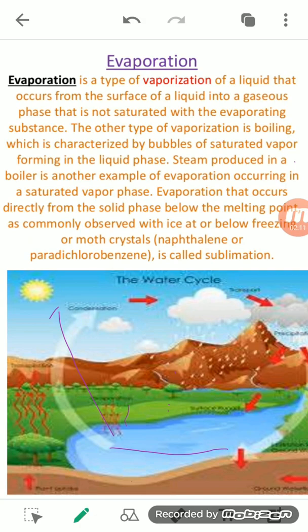Okay, and that vaporization of a liquid from its surface into the gaseous phase defines evaporation.